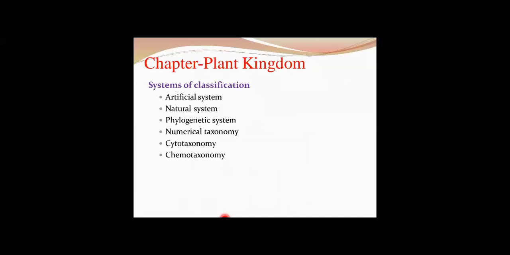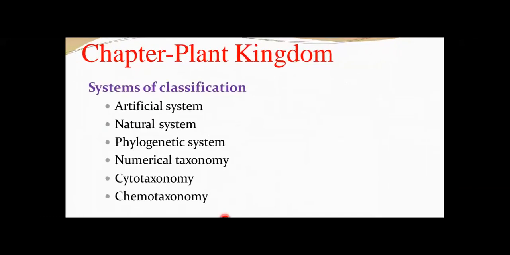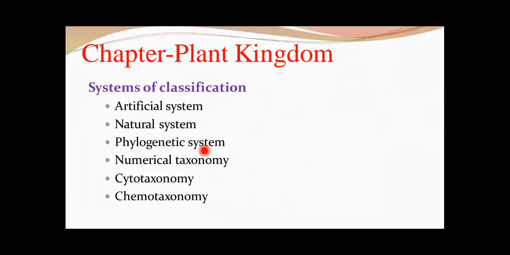Now I will give the details about the next chapter, the plant kingdom. Let us have a brief idea about this chapter. In plant kingdom, the very first part you have studied is systems of classification. First is the artificial system of classification. What is this system?